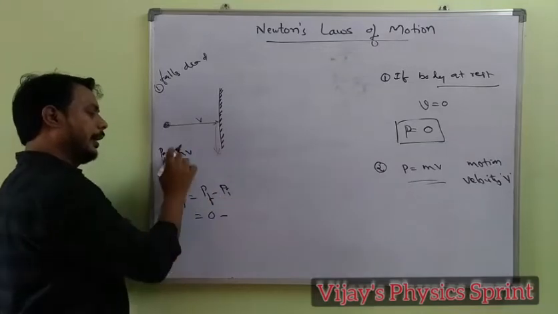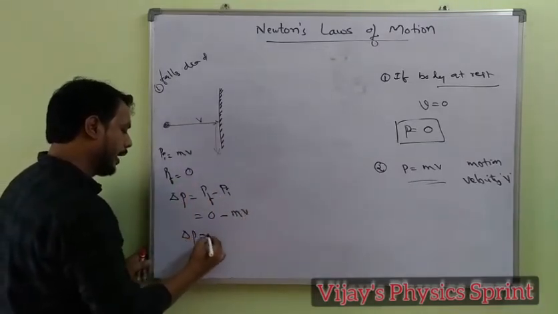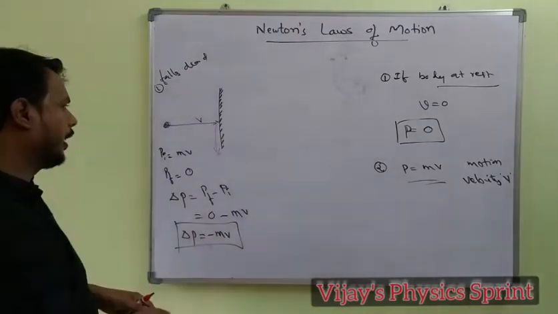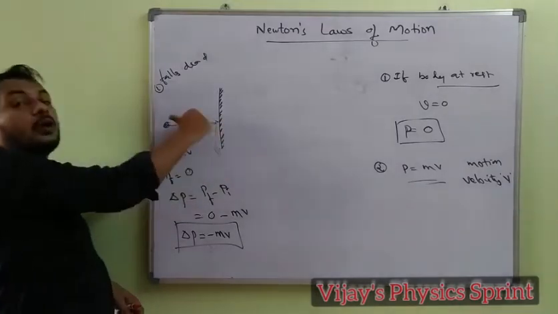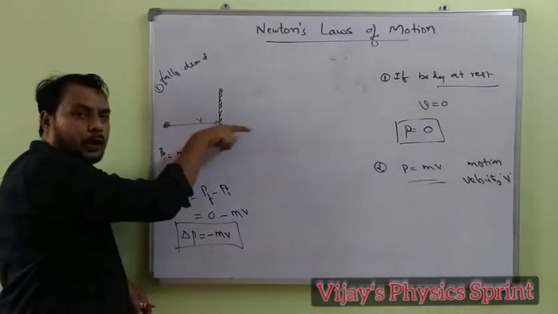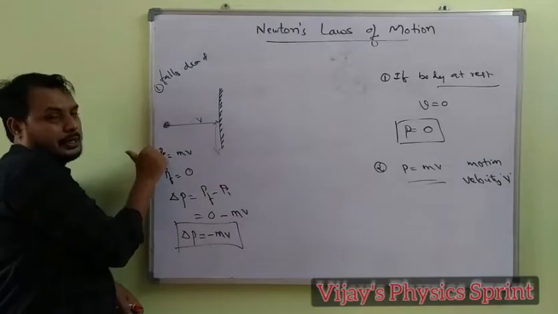Minus the initial momentum mv. So the change in momentum can be written as minus mv. This is the change in momentum. Momentum is towards the positive x-axis, and the change in momentum is towards the negative x-axis.